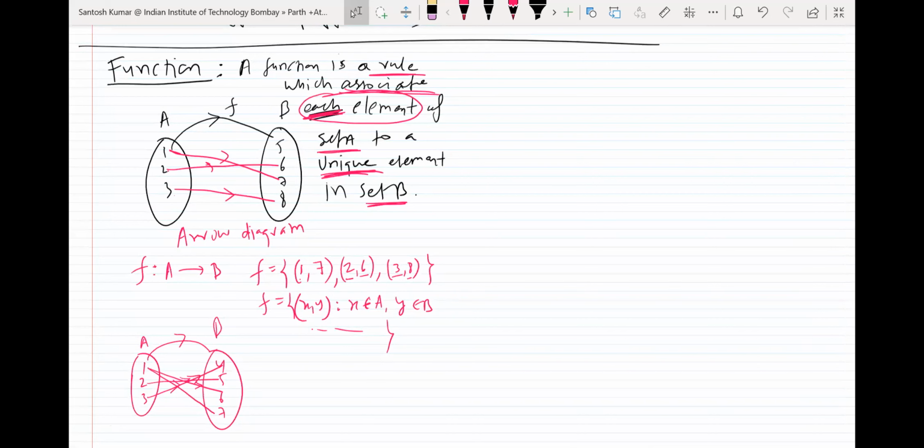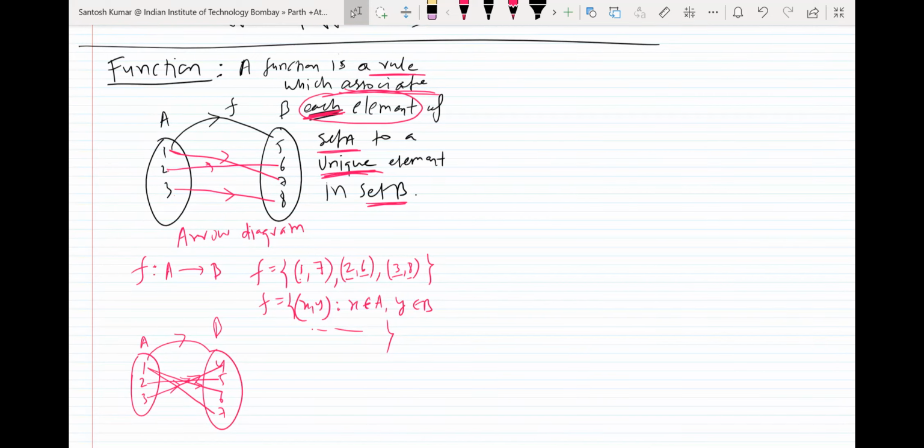No, sir, it's not a function. Why not a function? Which rule is not satisfied? I mean, what condition does it not satisfy? A unique element. Sir, 1 has two pairs.